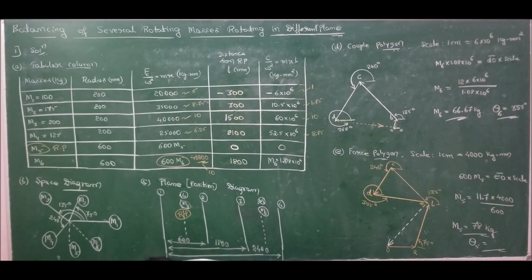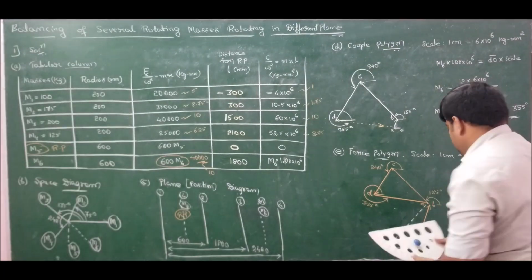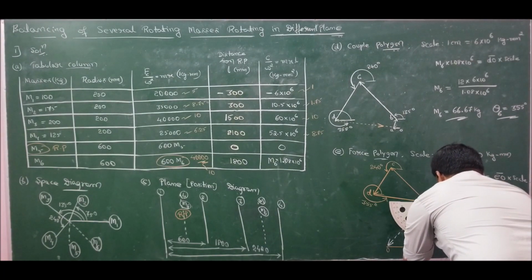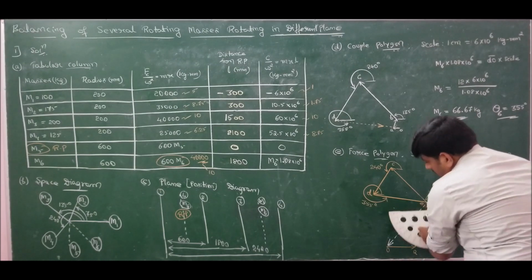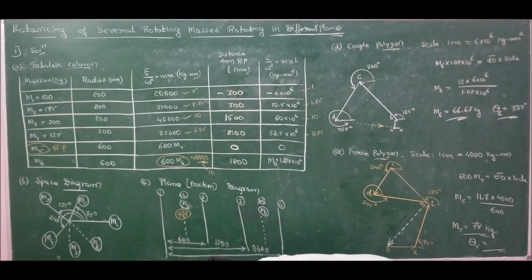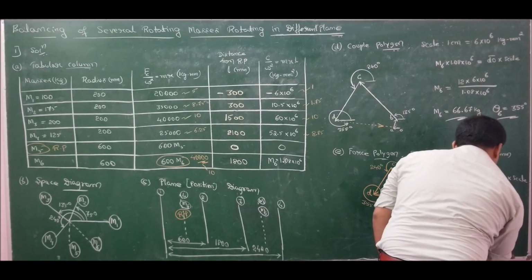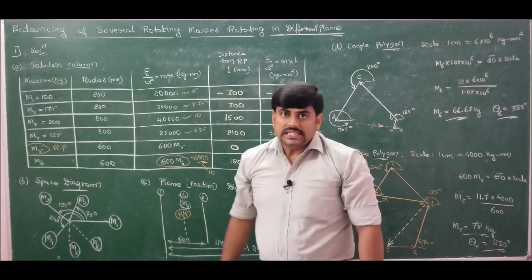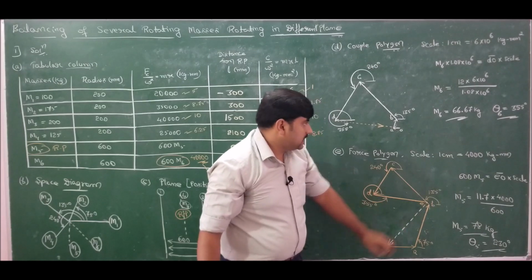So if I measure the angle theta 5, we know from here to horizontal is 180. I'll measure 180 plus how much? 180 plus 50. 180 plus 50 will be 230. So angle is 230 degrees. Measured counterclockwise at E. At E, if I measure counterclockwise, it will be 230 degrees.